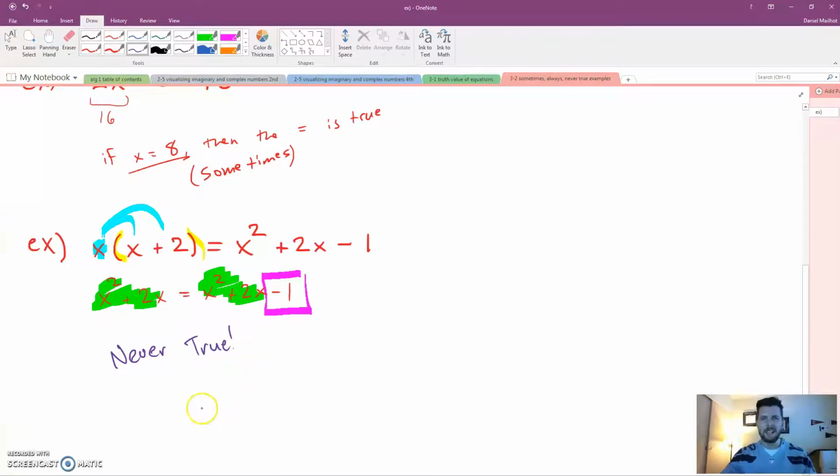But why? Well, here's why. And this is the type of thing you should do on your card sort today. Never true because the right side is 1 less than the left.